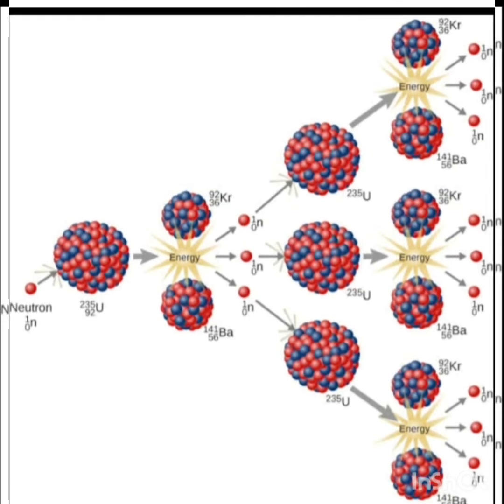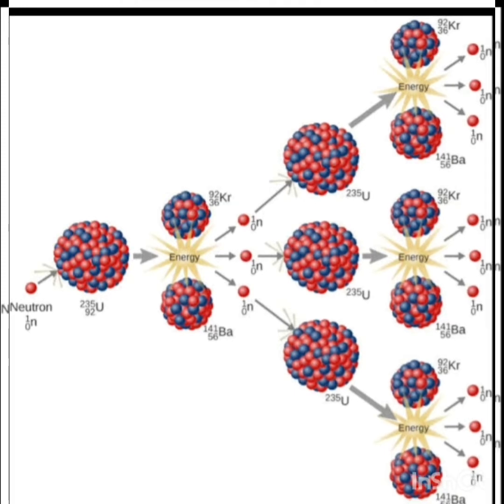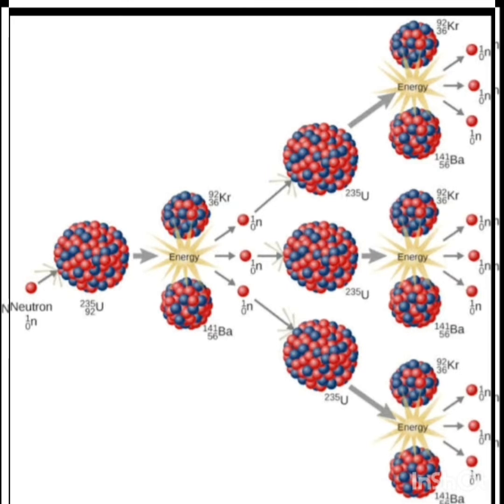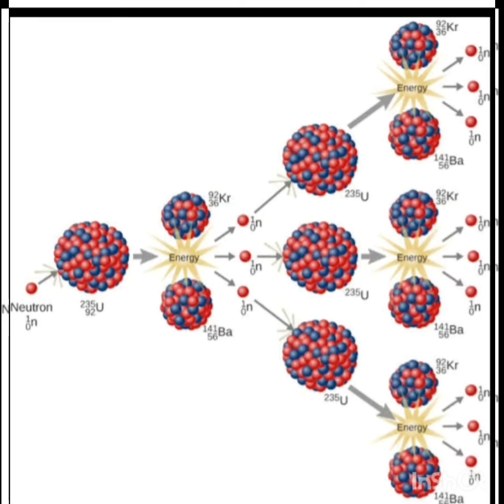The process of splitting up of the nucleus of a heavy atom after interacting with the projectile into two or more lighter segments with the release of a large amount of energy is known as nuclear fission. You had nuclear fission in your junior classes. Fission means splitting up or breaking up. A typical equation of nuclear fission is given here.